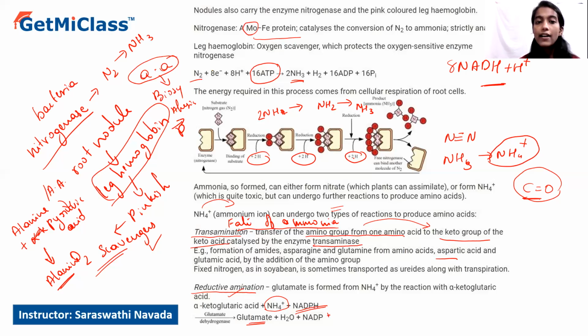So that is the detailed explanation of the nitrogen metabolism seen in plants, how exactly they fix atmospheric nitrogen, and how it is utilized by the plant. So that is regarding the synopsis of this particular chapter, mineral nutrition.